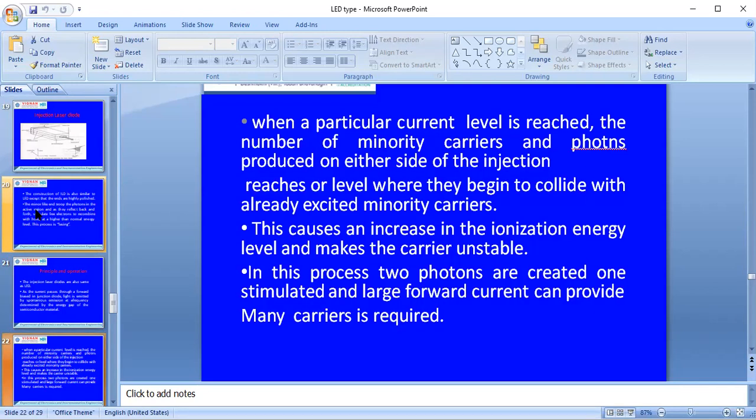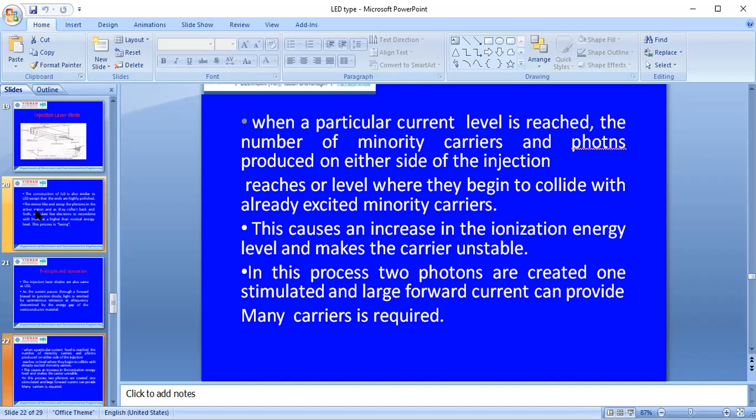When a particular current level is reached, the number of minority carriers and the photons produced on either side of the injection region reaches a certain level where they begin to collide with each other and with already excited minority carriers. So when the current reaches a certain level, the minority carriers and photons collide with each other as electron and hole pairs.